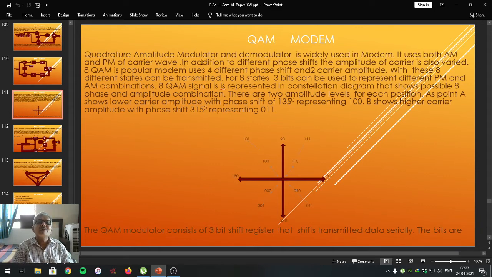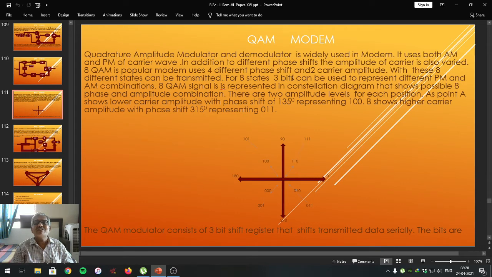Student friends, in addition to different phase shifts, the amplitude of the carrier wave is also varied. 8 QAM, 8 quadrature amplitude modulator demodulator, is a popular modem that uses 4 different phase shifts and 2 carrier amplitudes. 2 into 4, it is 8. With these, 8 different states of binary data are possible to be transmitted.